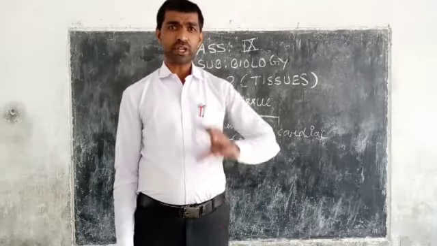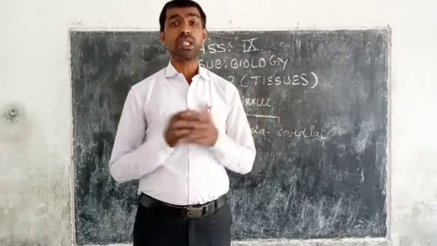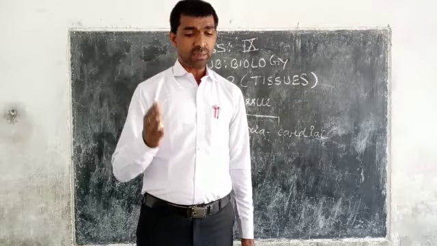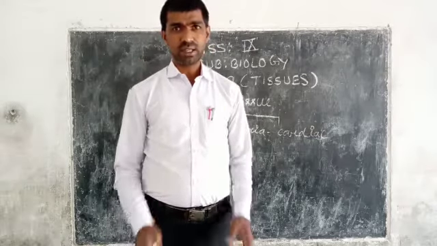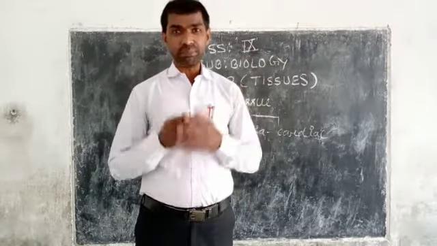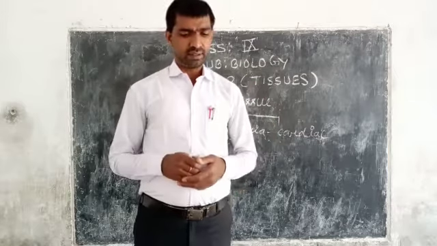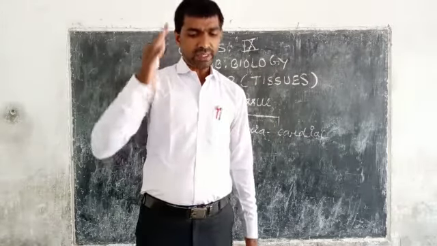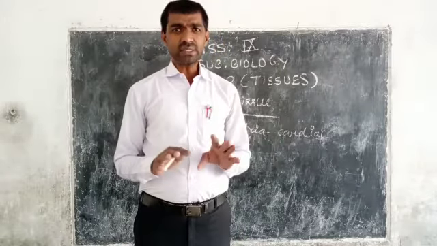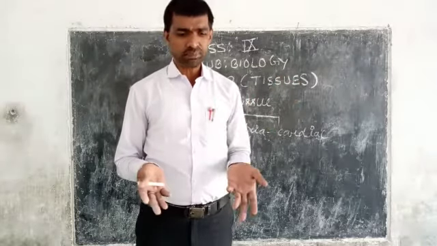Structurally these muscles resemble striated muscles; if we study them, we find that they are striated. Functionally, they are similar to unstriated muscles.